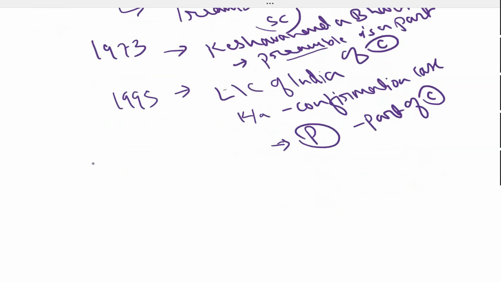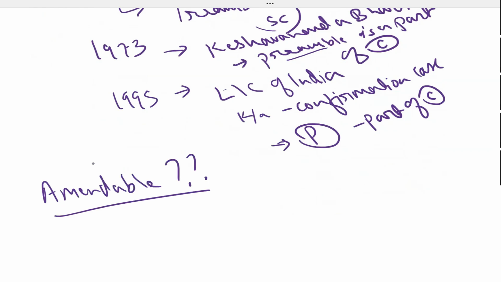If it is a part of the Constitution, is it amendable? The next question cropped up. Is it amendable? Yes?